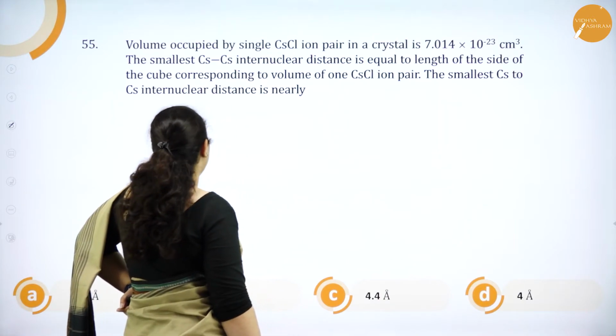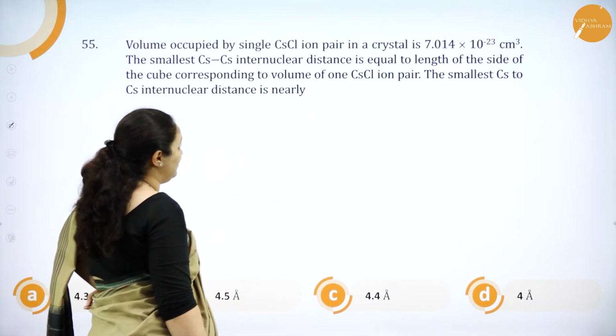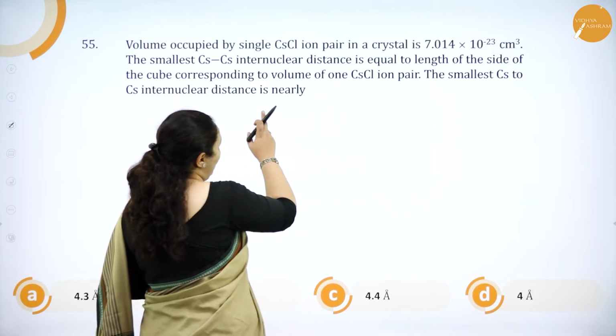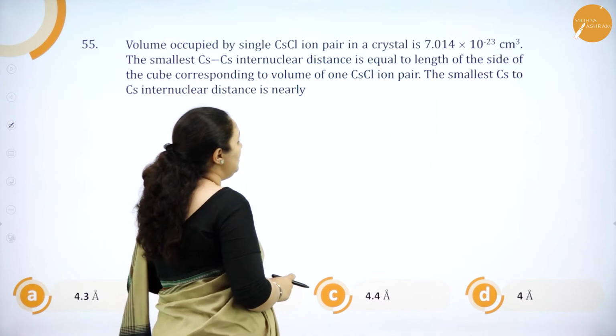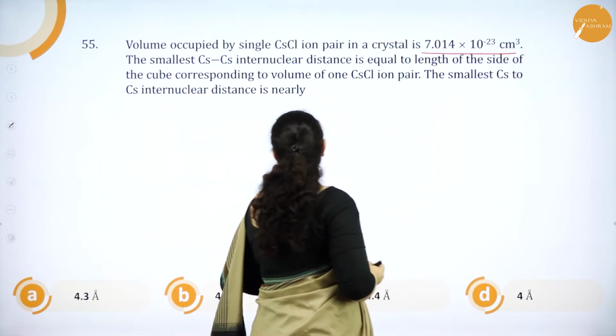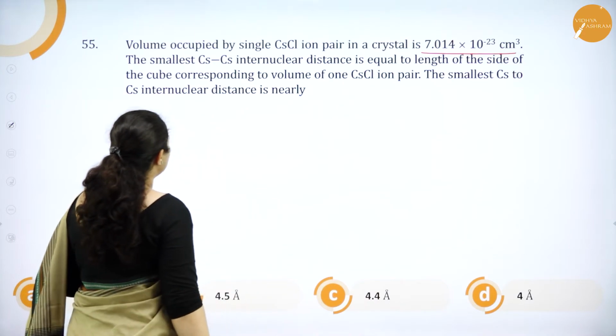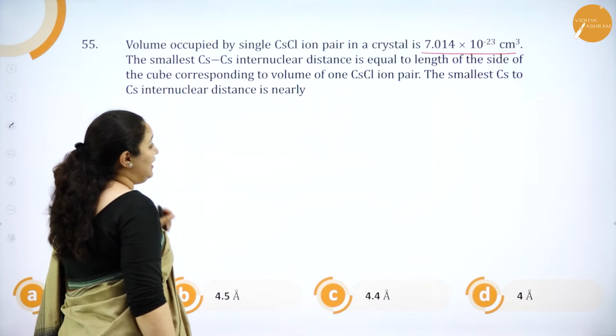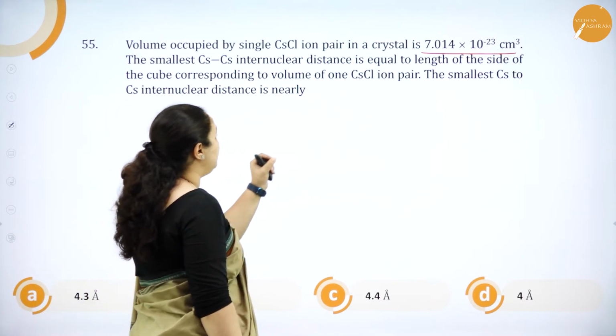The smallest cesium to cesium internuclear distance is nearly. See, what they have given is the volume occupied by a single cesium chloride ion pair in the crystal. The smallest cesium to cesium internuclear distance is equal to the length of the side.